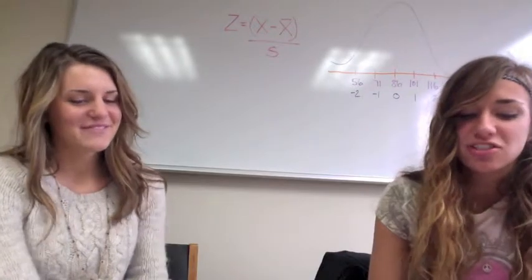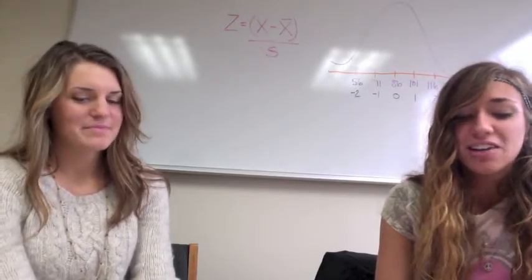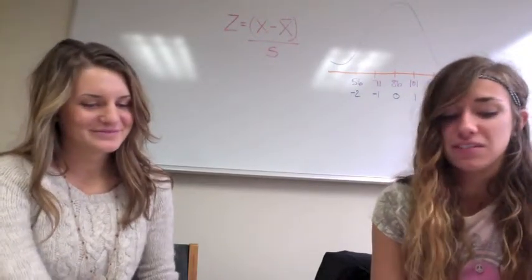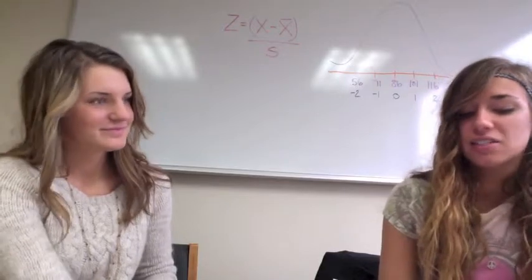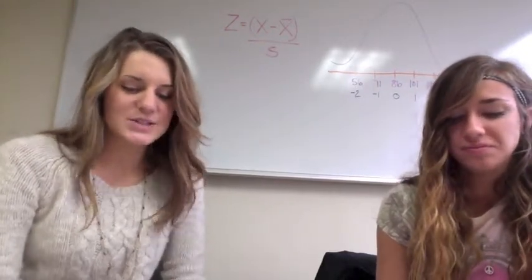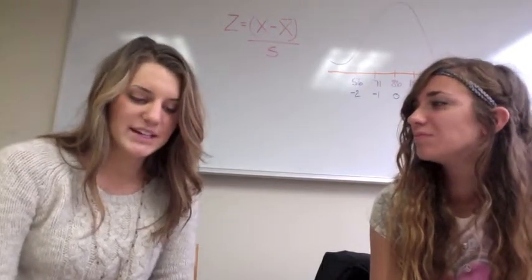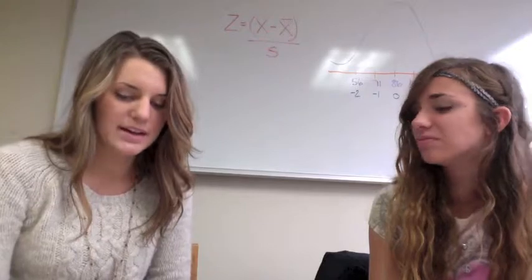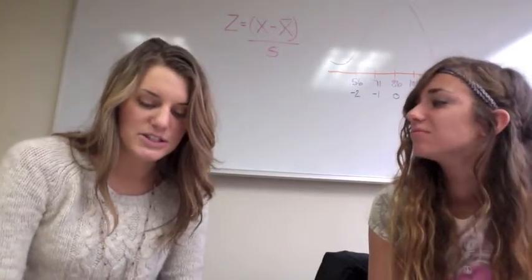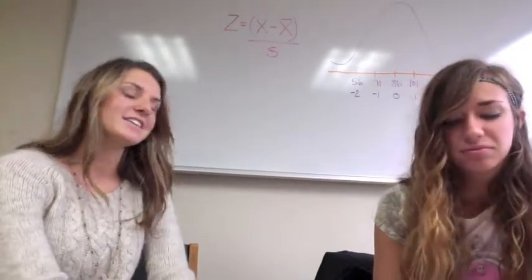So let me see if I get this straight. The z-score tells you how many standard deviations a score is from the mean. So if the z-score is 1, that means the score is exactly 1 standard deviation above the mean. Can the z-score be negative? Sure, why not? If the score is below the mean, the z-score will be negative. So in your Seattle situation, if there are fewer rainy days than normal, the z-score will be negative. Also, if you know that the number of rainy days per year is normally distributed, you can use z-scores to figure out exactly how rare this year is.